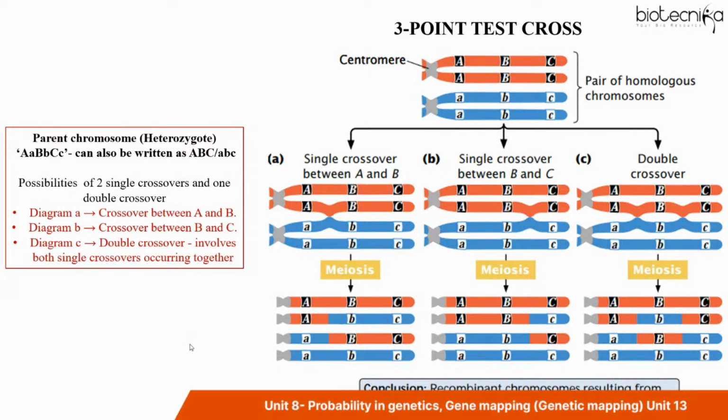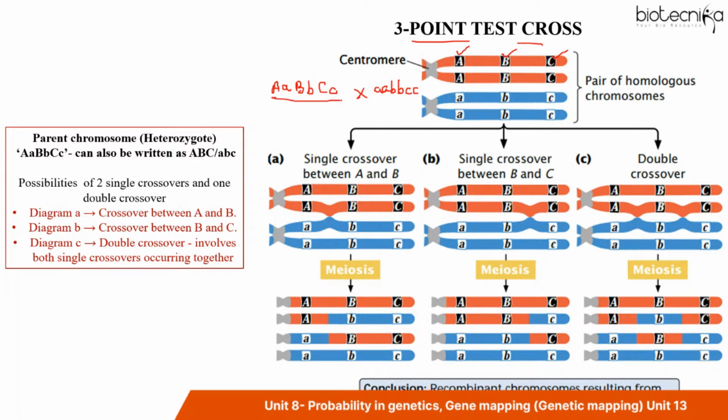Here I'm showing you a 3-point test cross. 3-point means that you are considering the loci of 3 genes in an organism's genome. Here the 3 genes are A, B, and C. I'm sure you know what a test cross is. In a 3-point test cross, an individual heterozygous for 3 mutations is crossed with a triple homozygous recessive individual.